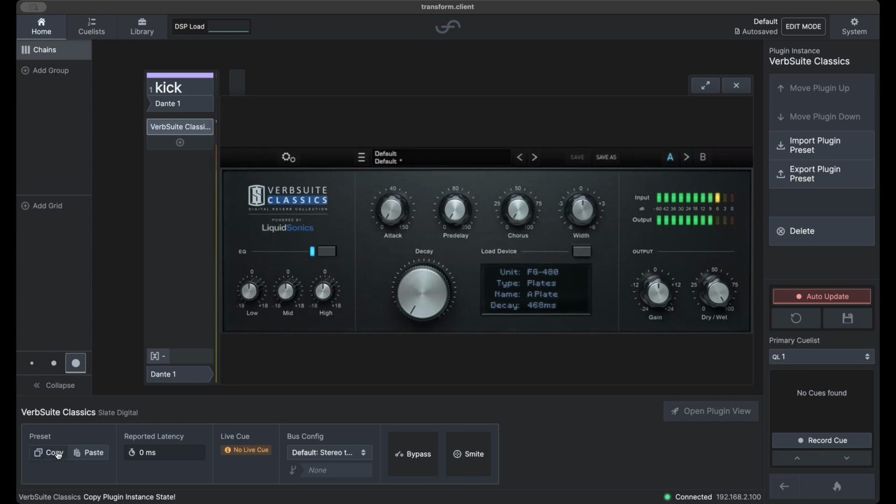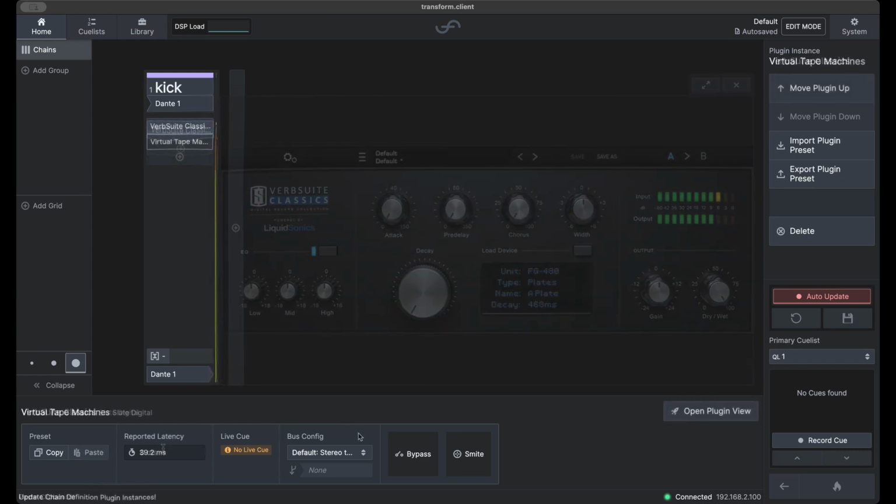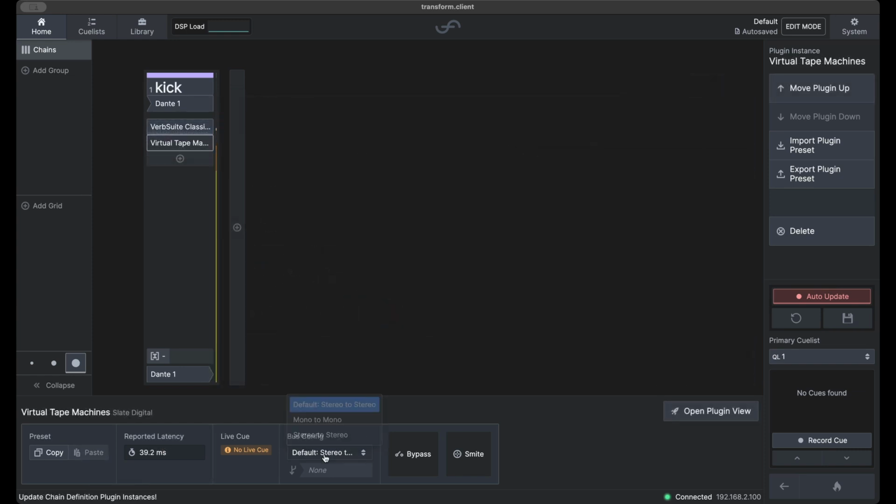Looking at the detail pane, with a plugin instance selected, we can now copy and paste presets, observe the reported latency, identify the current queue and queue list, adjust the bus configuration and assign a sidechain input, bypass a plugin, which acts to route audio around it, and smite the plugin, which acts to unload it from the DSP.